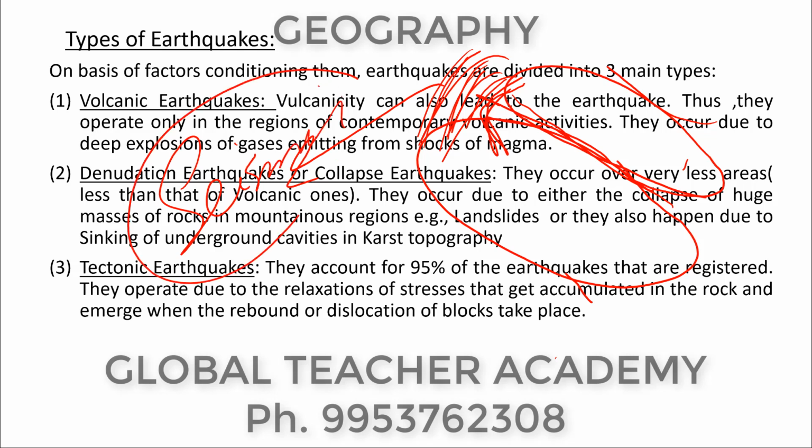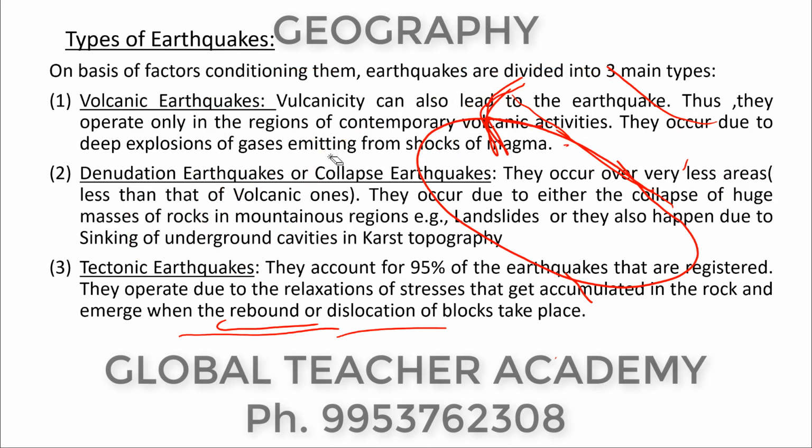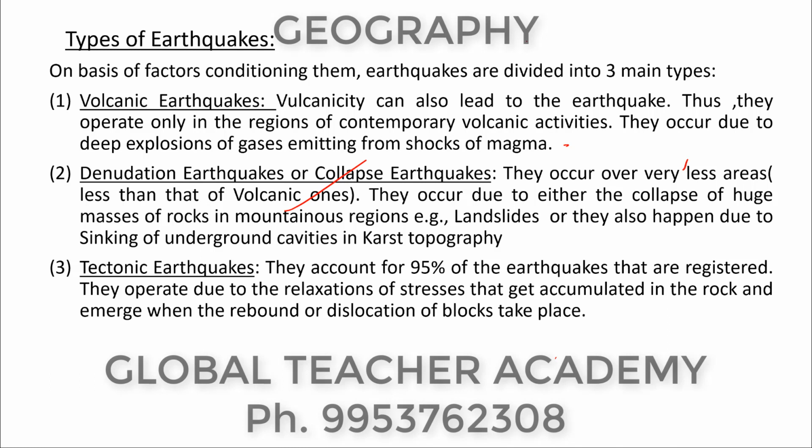what we call earthquakes. Once they release a lot of energy, they get back to their own place, that is called a rebound. Once they slide with a lot of energy, they tend to get back to their own place, that is called a rebound, after the dislocation takes place, all right. These are some of the factors that condition earthquakes, and accordingly three types of earthquakes operate: volcanic, due to volcanicity; denudational or collapse, due to the collapse of rocks; and tectonic, due to the relaxation of the stresses that the rocks face.